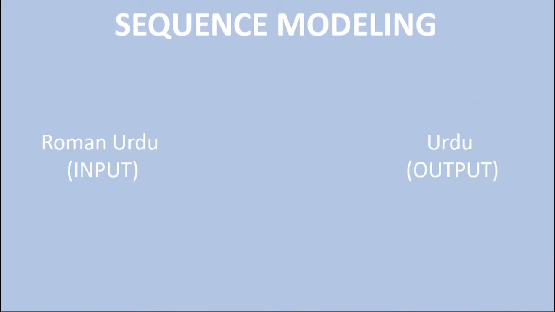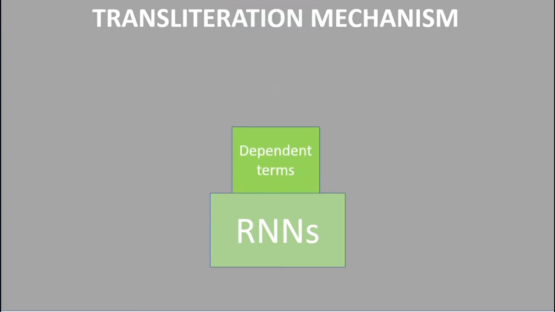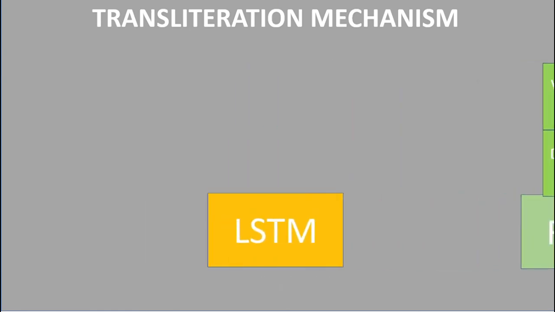Let's talk about how Tamaddun works. Tamaddun solves a sequence modeling problem to convert Roman Urdu to Urdu. But how does it achieve this? Let's take a closer look at the transliteration mechanism. Typically, RNNs are used for sequence modeling, but dependency of terms within a sequence and vanishing gradient problem makes this a bad option. RNNs are replaced by LSTM, which involves complex ANNs.